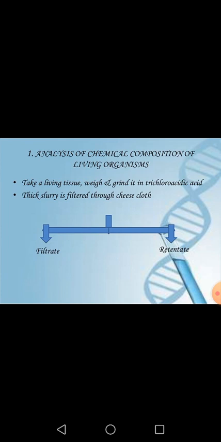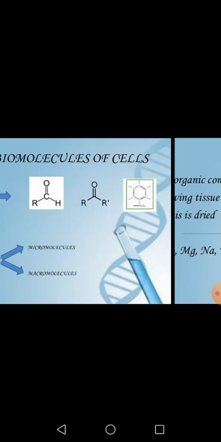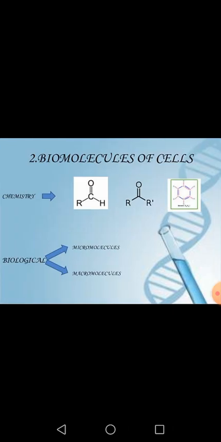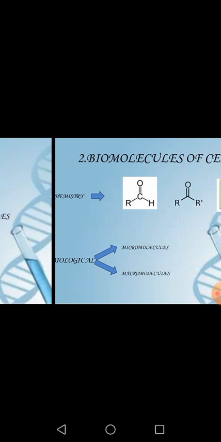Now I'm coming to the first slide once again. There I was telling you how we can get another kind of biomolecules. As I already mentioned, biomolecules are all the molecules which are present in a living cell, and these biomolecules can be classified into two different types. Now what are these types? Micromolecules and macromolecules.